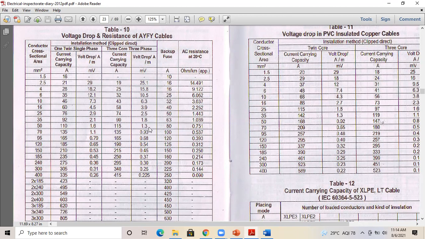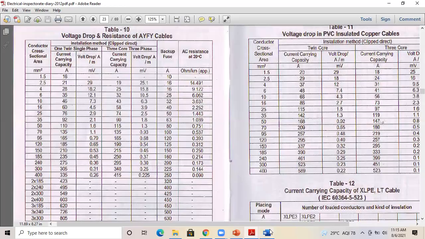So what was the maximum voltage drop limit for three-phase supply? It was 12.2 volt, right? 12.2. So we need to check whether this particular cable is crossing that 12.2 value. So for that we need to understand the current demand, that is 108. We know the current because it is written in per ampere per meter format. So just imagine or just assume the length of the cable is 50 meter. So how you can calculate the voltage drop in meter? As I told, the length is 50 meter, current is 108, but here the value is given in 1.3 millivolt.